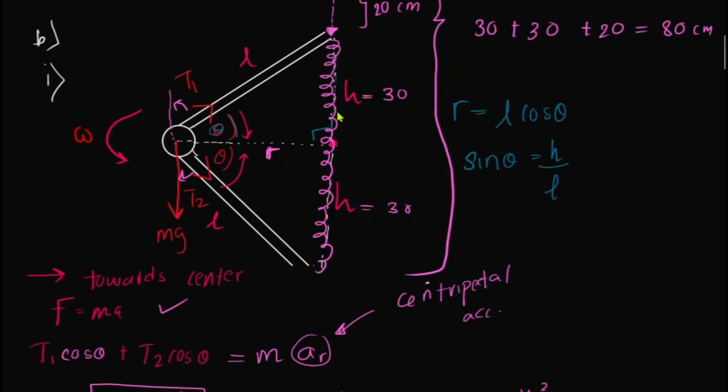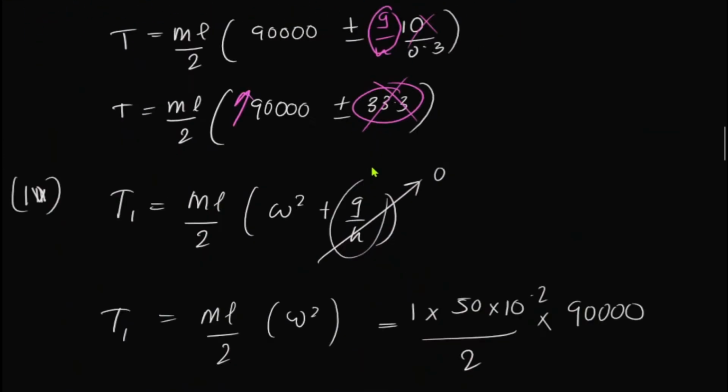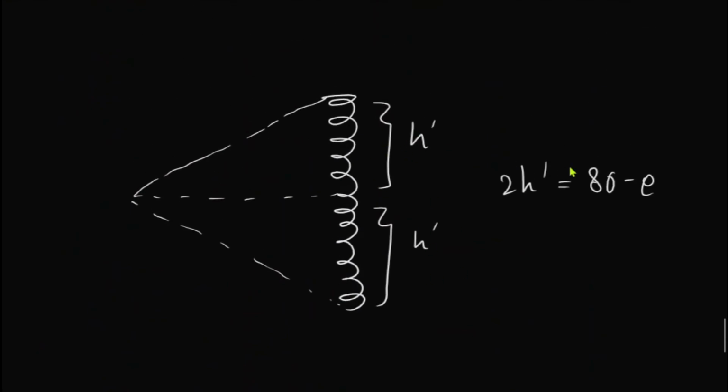H was, when the frequency was 50, H was 30, right? So when the frequency decreases, this sleeve slightly goes up. So therefore the H changes now. Now it is H dash. So 2H dash is going to be 80 minus E. This is the length of the spring now. Length of the spring.